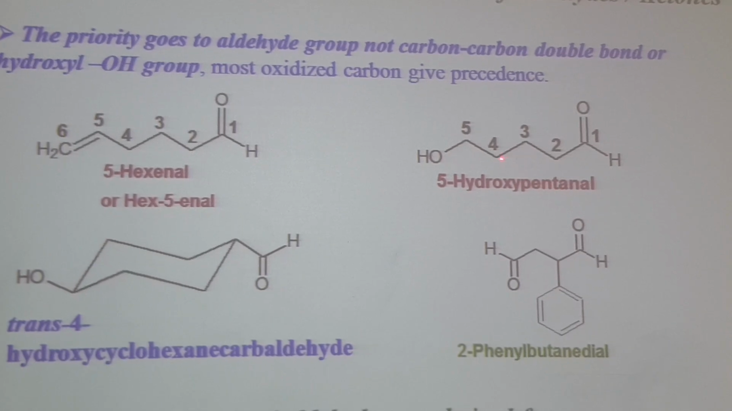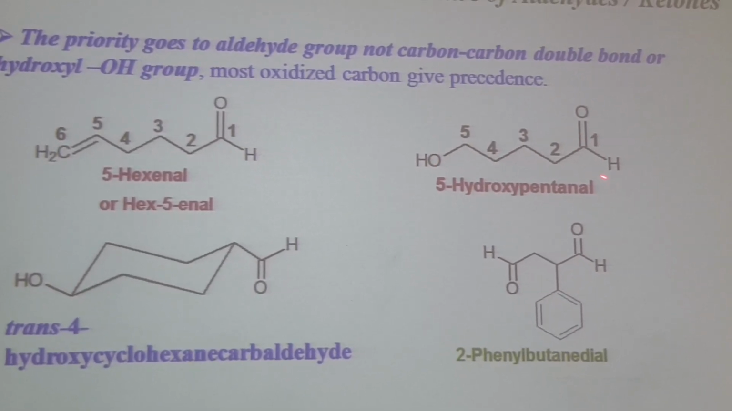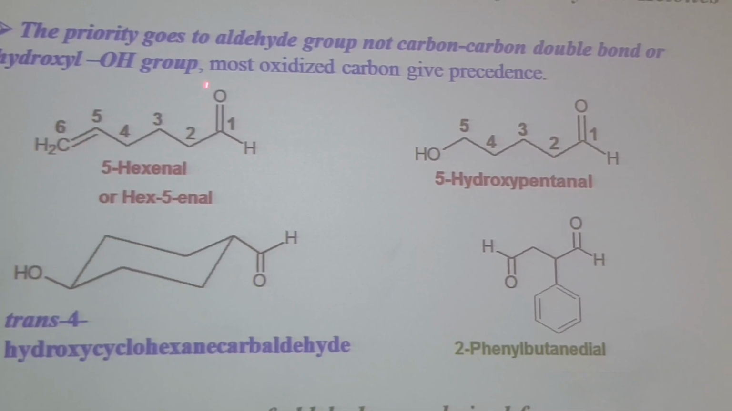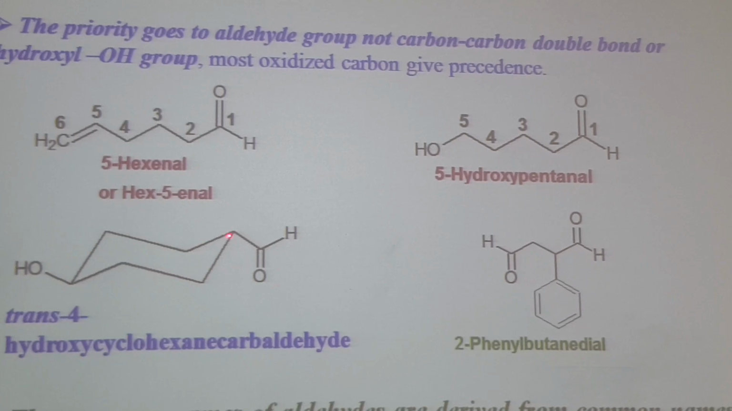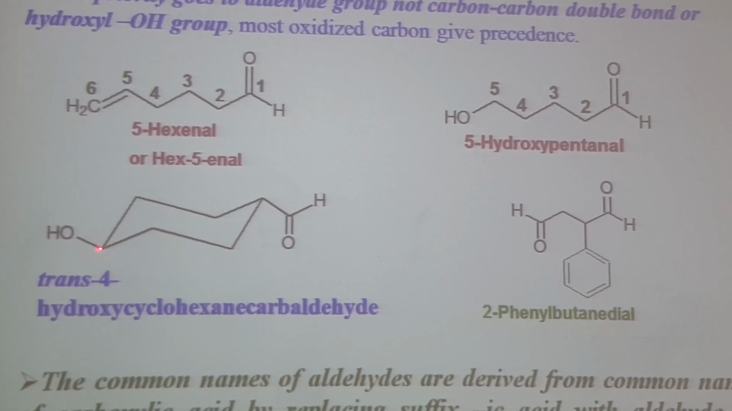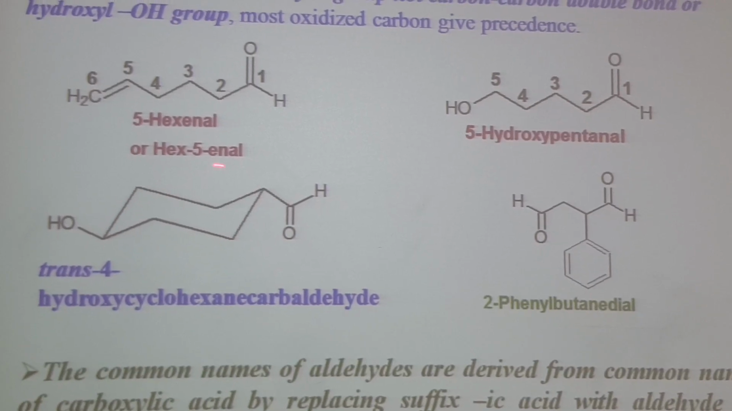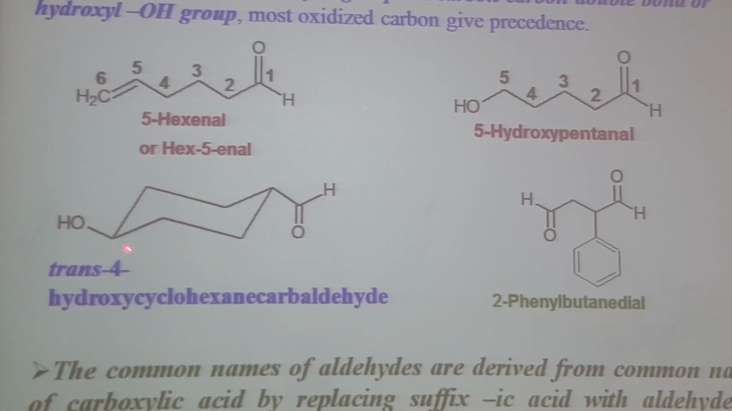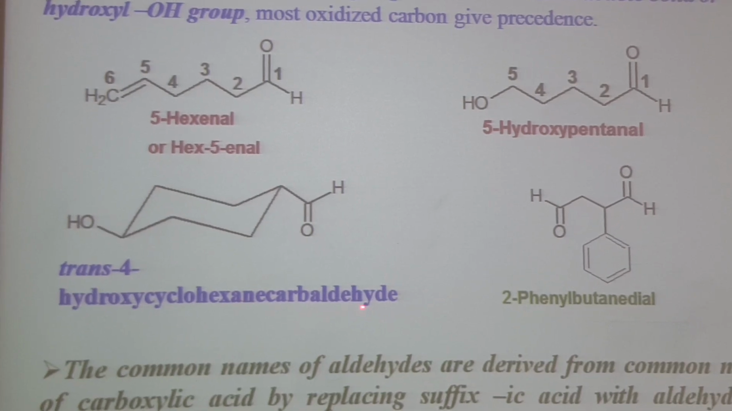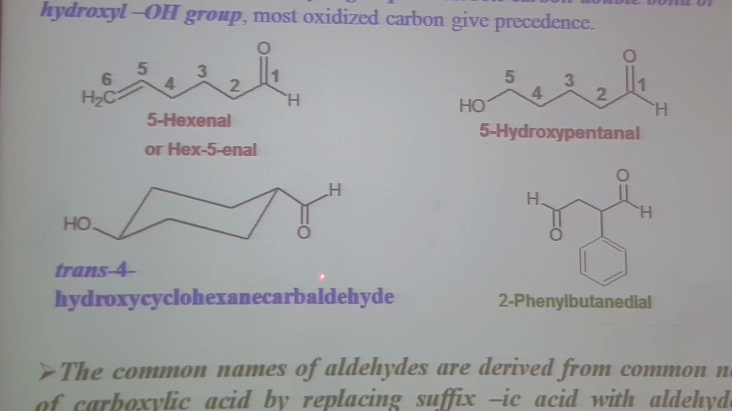5-hydroxypentanal. So here you can see that when an aldehyde and hydroxyl are present, priority goes to the aldehyde, or when an aldehyde and a carbon-carbon double bond are present, priority goes to the aldehyde. So here we have 1, 2, 3, 4. 4-hydroxy, and it will be cyclohexane carbaldehyde. When we have cyclic compounds, then we add the word carbaldehyde. Sometimes carboxaldehyde is used here.